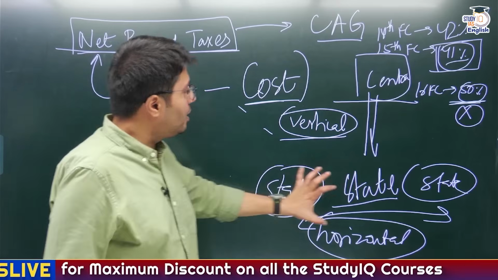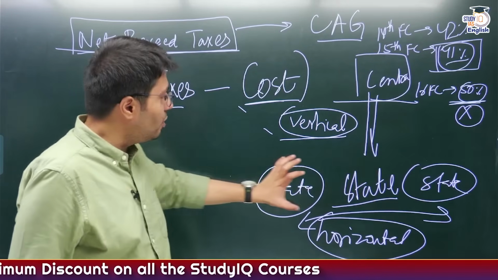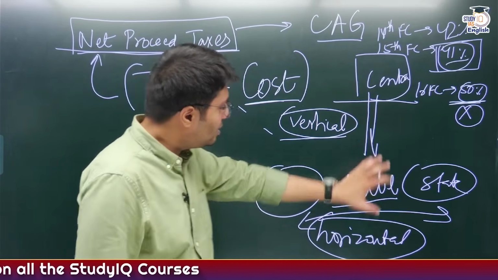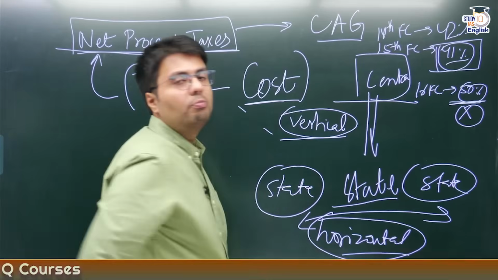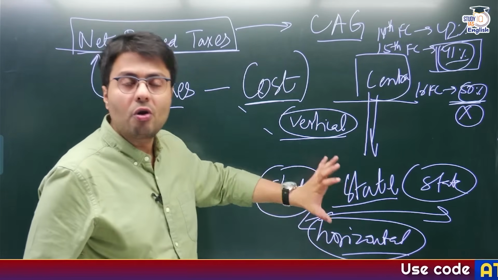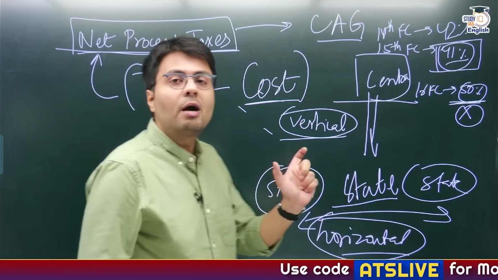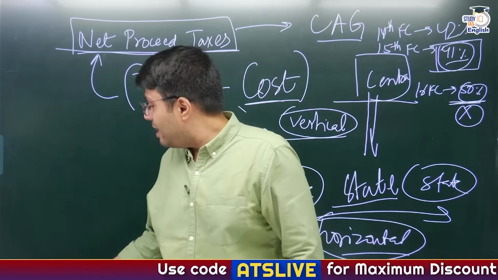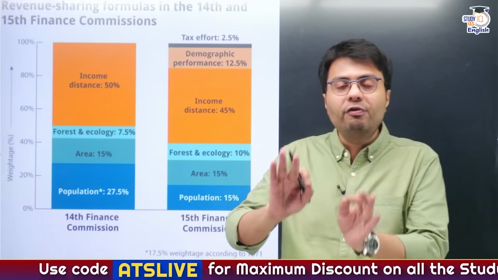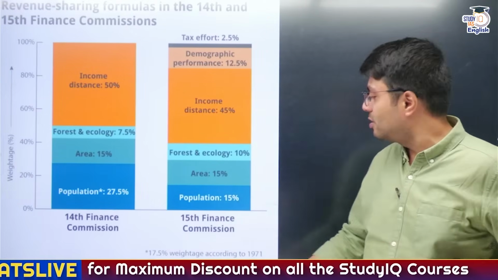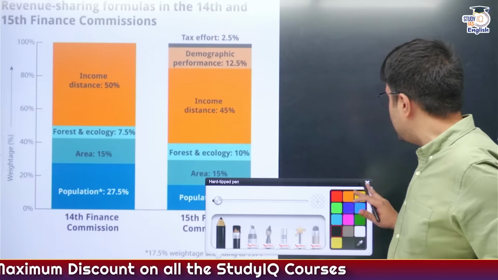Now, when it comes to distribution of taxes within various states, this is an example of horizontal distribution. And for horizontal devolution, the Finance Commission comes up with a formula, and this formula is based on different criteria and factors. What are these criteria? Let us understand.